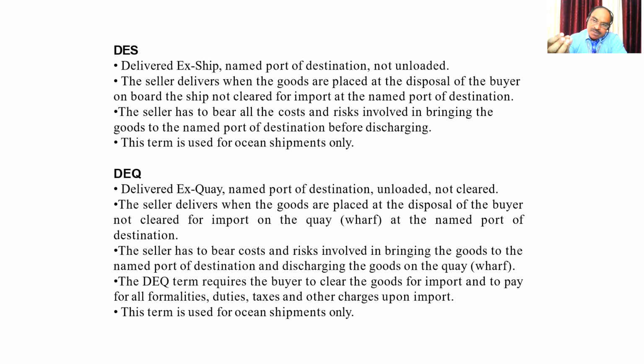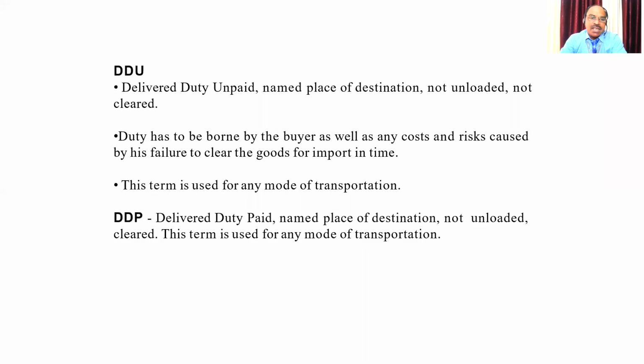Now it moves in ships. The goods have been unloaded, but they are not cleared for the customs. Melvin has to go to the port. He has to clear the customs, and then only he can take it back. DDU, delivered duty unpaid.